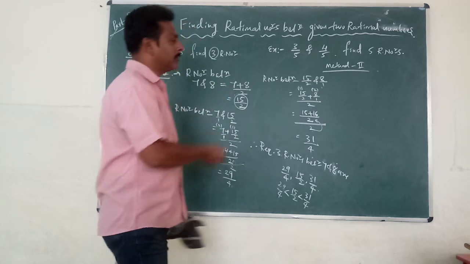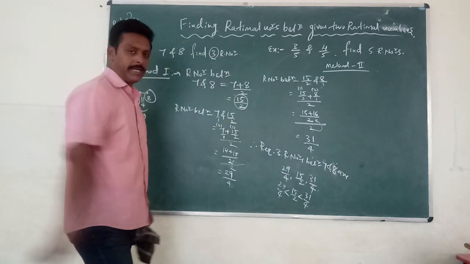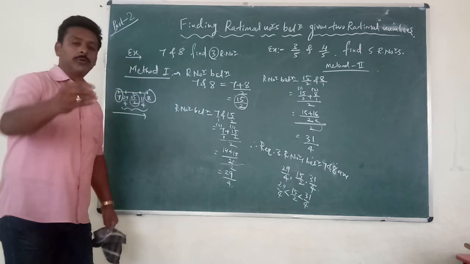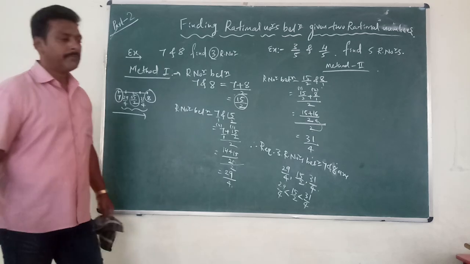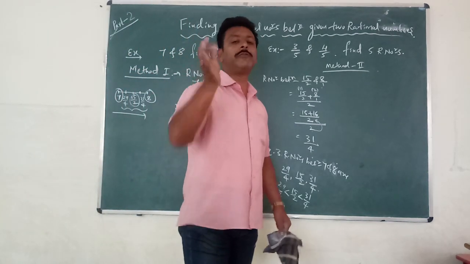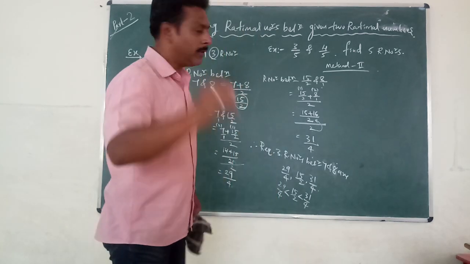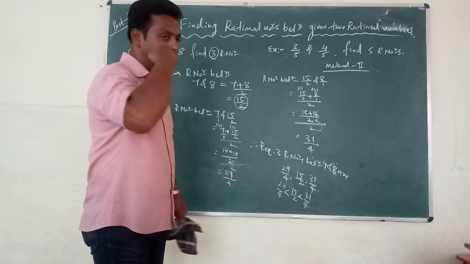If the given question carries 1 mark only, then you can go to the second method. If it carries 2 to 3 marks, then you can go to the first method. Choice is yours. Maybe in your school they will not mention first method, second method. So whichever you feel comfortable, that method you can use. Now let me explain the same sum, finding 3 rational numbers between 7 and 8.